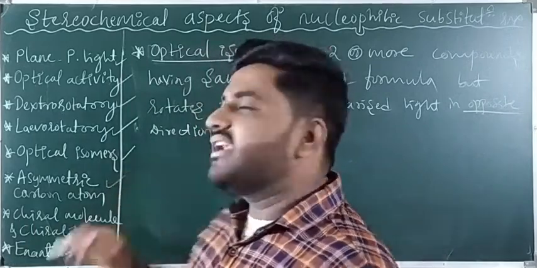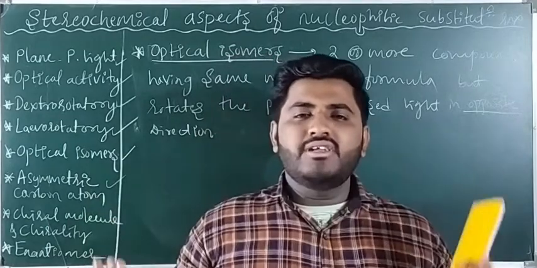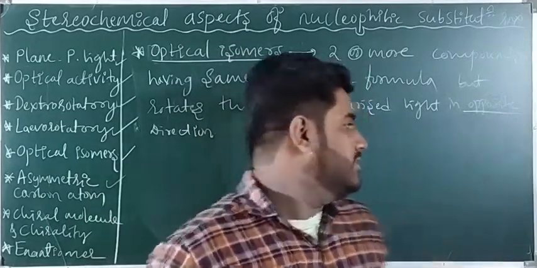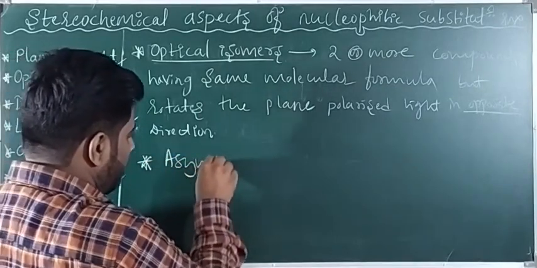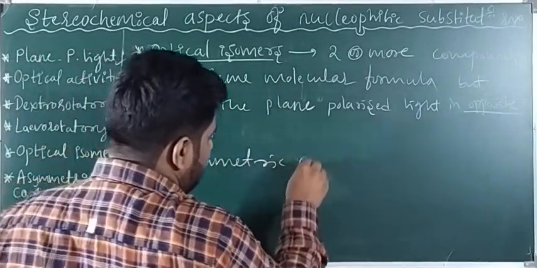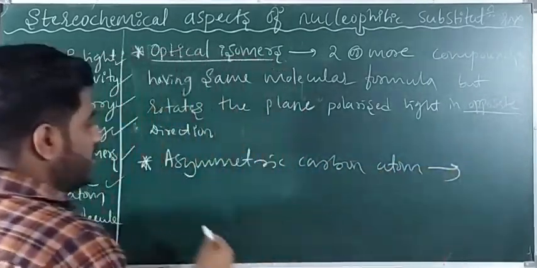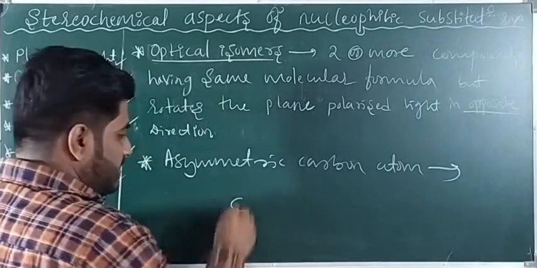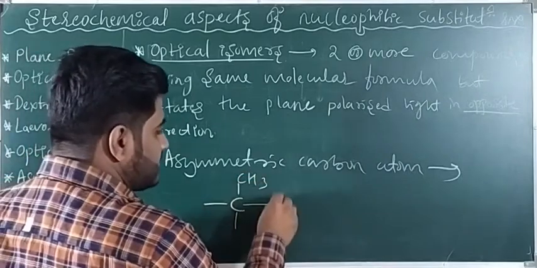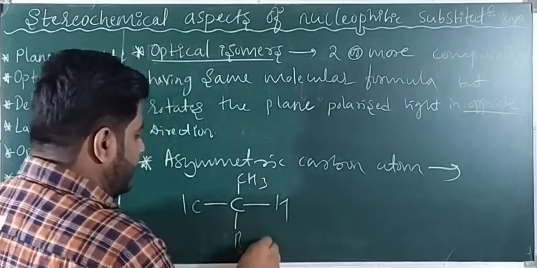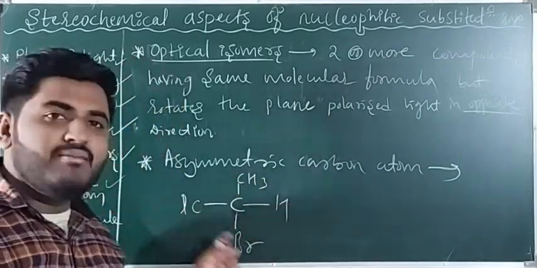Next one, asymmetric carbon atom. The carbon atom in which all four groups attached to the carbon are different. Carefully see here, carbon is tetravalent. Here the carbon is attached to H, CH3, Cl, Br.